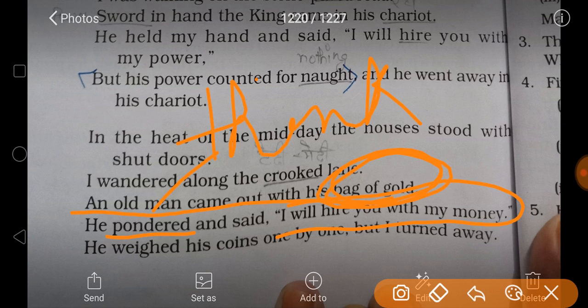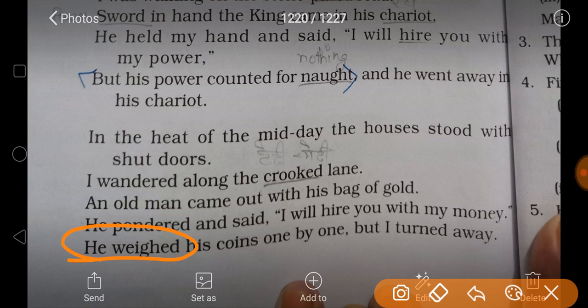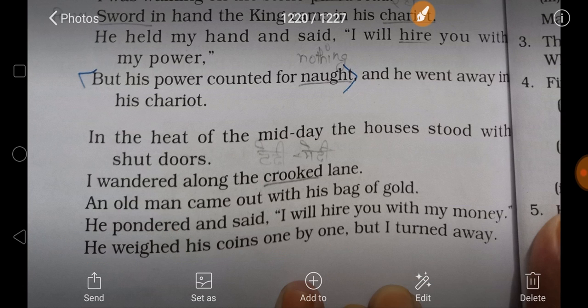So the old man said he would hire the speaker in exchange for his money. The speaker weighed, meaning measured the weight of, his coins one by one. But I turned away. The speaker didn't like that bargain either, to work for someone in exchange for money.